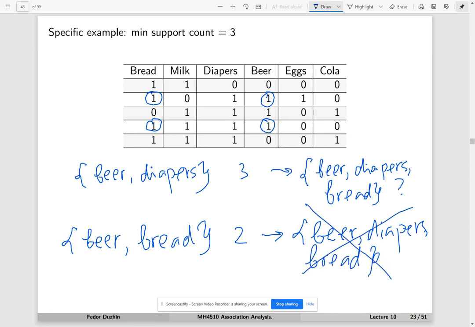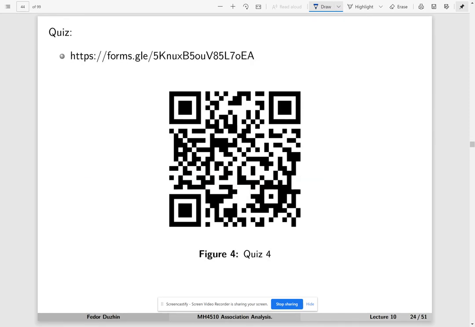Once we have looked at beer and bread and figured out that its support count is below the given threshold, we shouldn't even bother looking at beer, diapers, and bread at all in future. Okay, now please do the quiz.